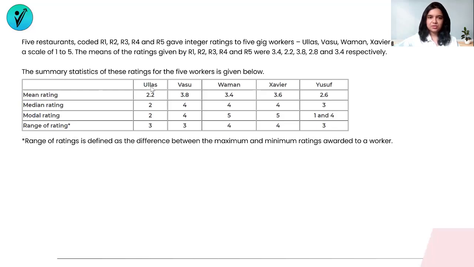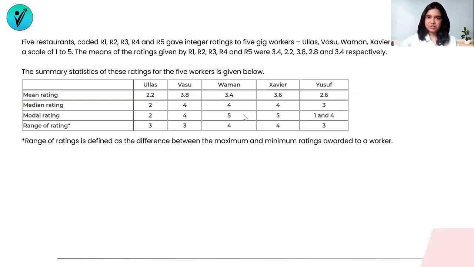We have the mean rating of U, V, W, X, and Y. That is the average of all the 5 restaurants. The median rating is also given, the modal rating is also given, and the range of the rating is also given. Now they have put in an asterisk over here and they've mentioned what the asterisk means. The range of ratings is defined as the difference between the maximum and minimum ratings awarded to a worker.